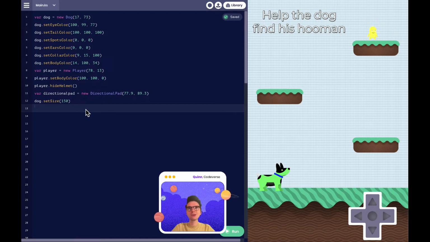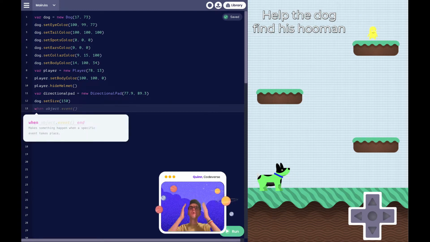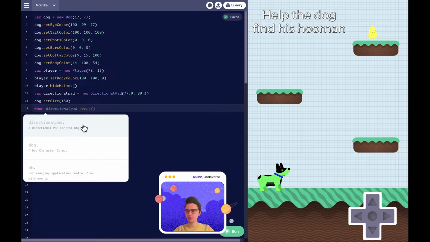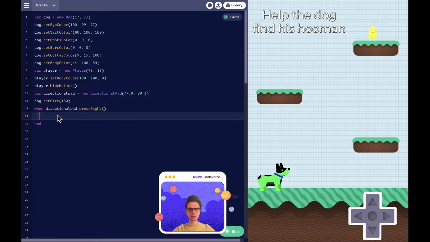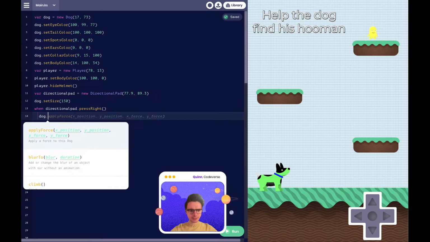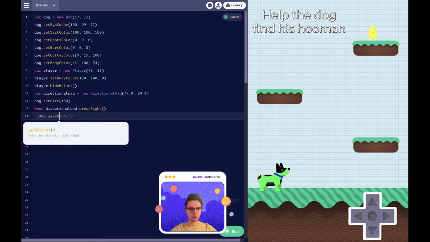So if I were to create a when statement, what happens when I type a W for when? Oh my goodness, the computer read my mind. Yay! So we're able to click on this pop-up, and wow, the computer's reading our mind again. When directional pad, and let's make our dog go to the right. So when I press the right button, I want the D for dog, magic method dot to walk right.